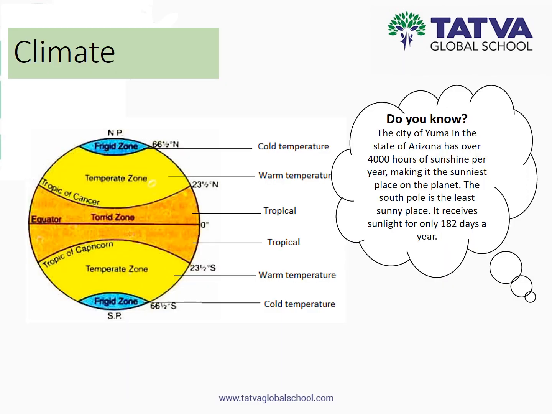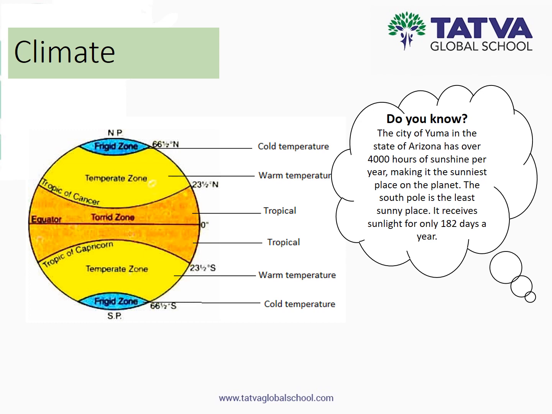The word climate refers to the average weather condition of any specific area taken over a large period of time, that is, around 25 years or more. The countries of the world can be divided into different climatic zones as they have different types of climate. The hot or torrid zone is the region around the equator which is heated by the direct rays of the sun. The cold or frigid zone is the region around the north and the south poles which receives slanting rays of the sun. The temperate zone is the region between the torrid and the frigid zone. India can be divided mainly into four climatic zones, namely alpine, subtropical, tropical, and arid.